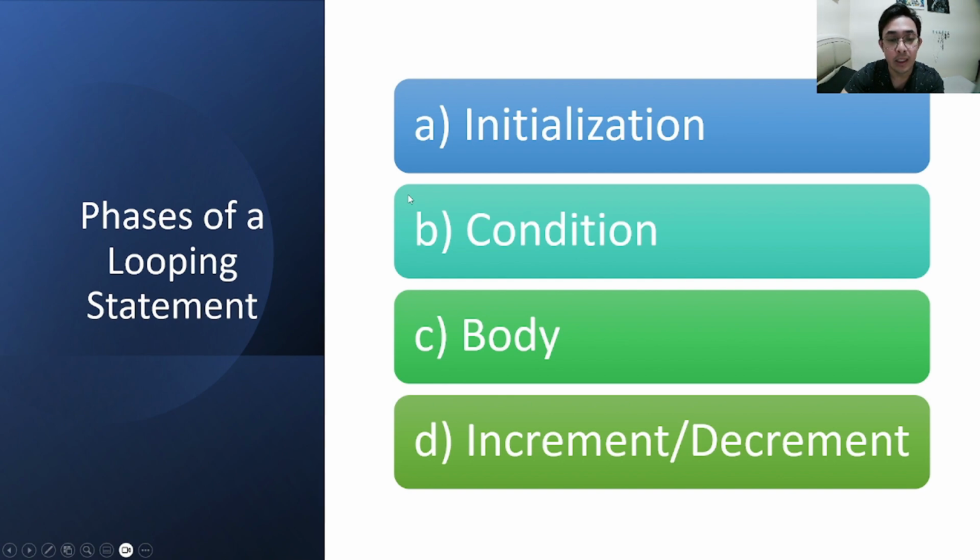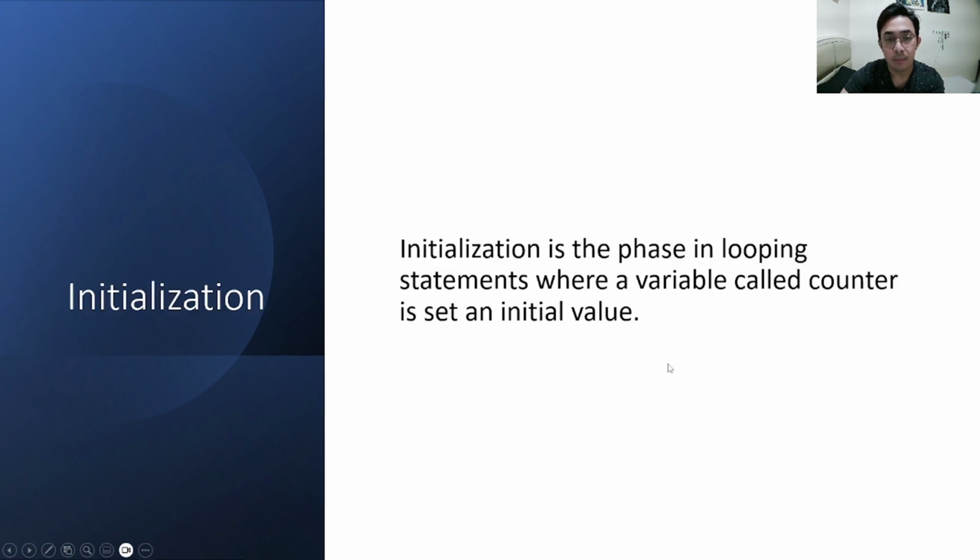Basis of a looping statement. Like any other statements of a programming language, looping is also composed of several components. These components build up the basis that a looping statement needs to undergo internally. There are 4 phases of any looping statements in any programming language. These are initialization, condition, body, increment, decrement.